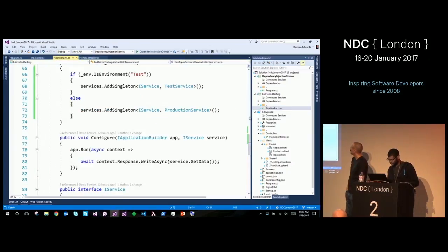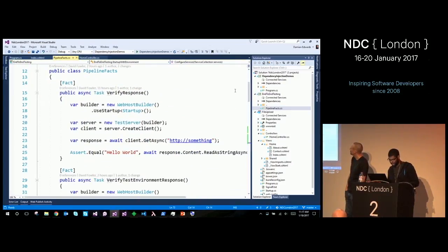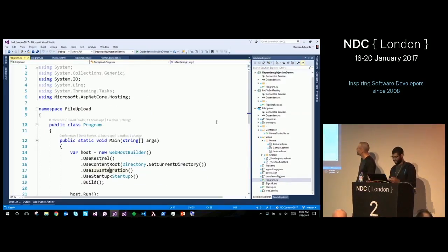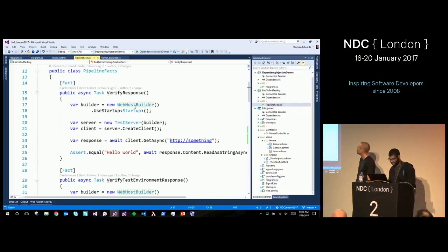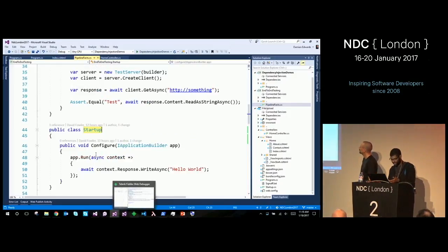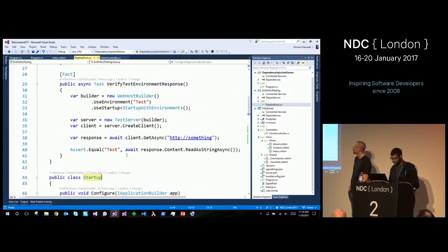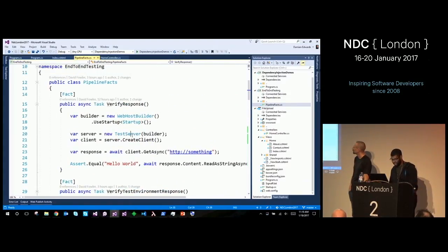So here's an XUnit test, and what it has is a simple fact that has verify response. And I boot up a web host builder, which is in my program main. If you've seen a program main before, it has this code. New builder, here's the server, here's the content root, here's IIS, all that stuff. Same idea, but less things. So same builder, same startup class. I'm pointing to this class right here, which runs response, which writes hello world to the response. And all I'm going to do is boot up the test server, pass in the builder, call create client, and you get a client back, which is super nice.